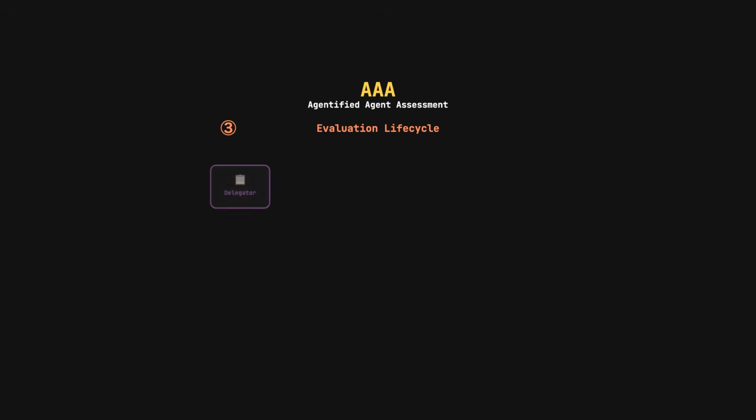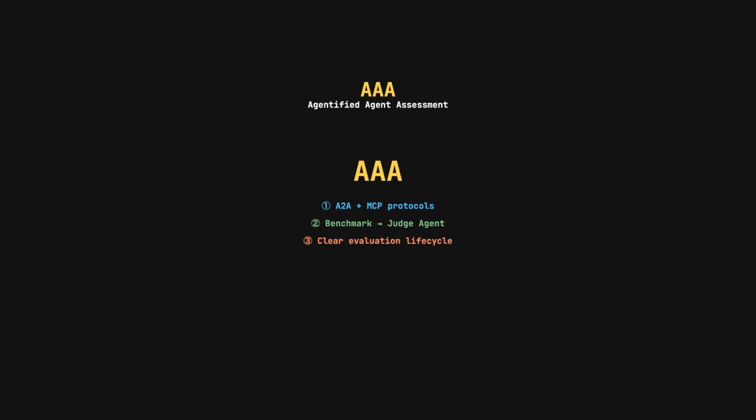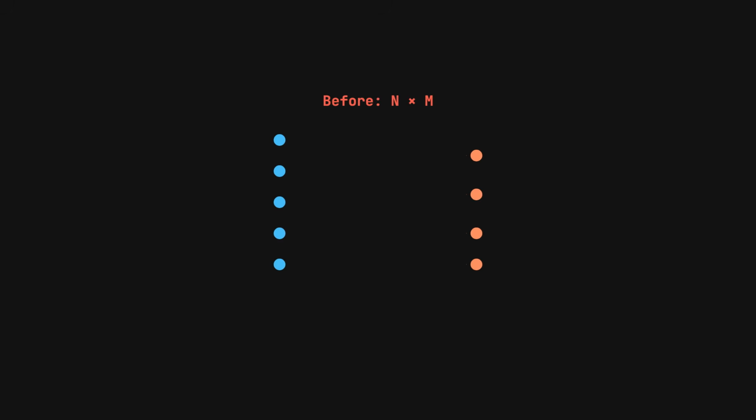No special integration needed. Third, each evaluation session consists of 1 judge agent and 1 or more subject agents, following a clear lifecycle. The evaluation is requested, tasks are dispatched, agents perform, and results are collected and scored. This simple shift solves multiple problems at once.